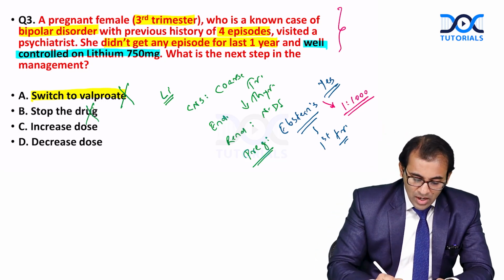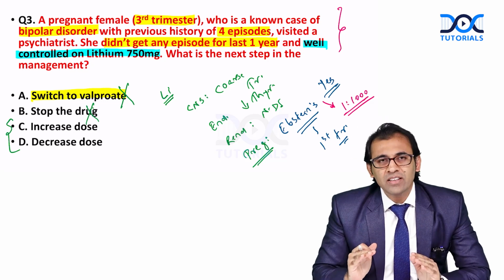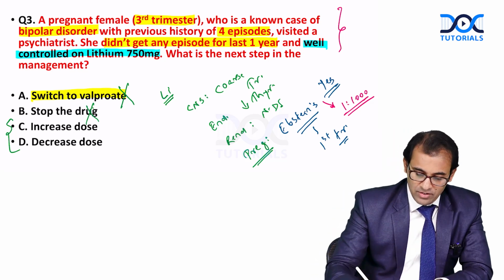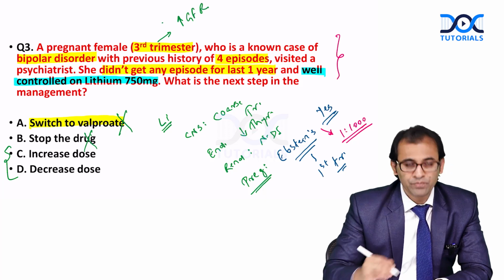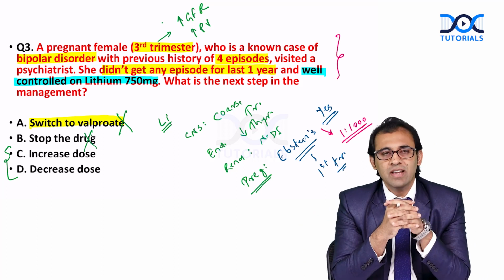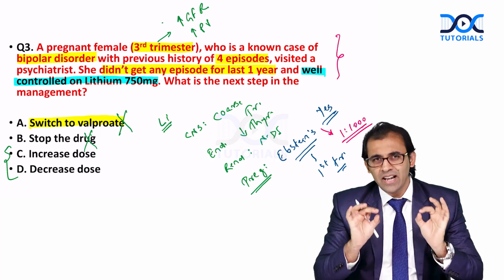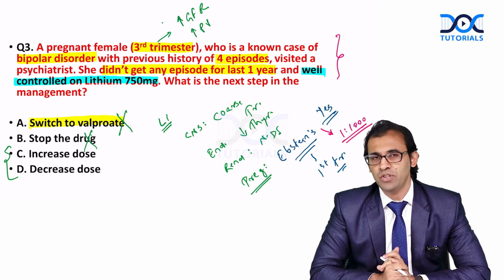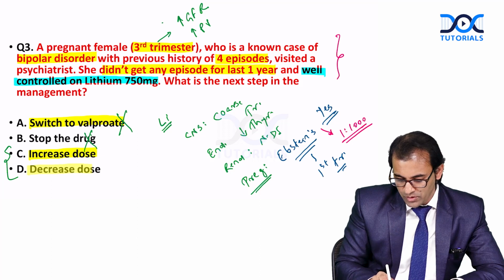So now, are you going to increase or decrease the dose? Remember, what are the physiological changes during the third trimester of pregnancy? There will be increased GFR and increased plasma volume. Remember here in the third trimester, now there will be what? Increased plasma concentration of lithium. All right, ideally, we should only be monitoring the case, but it is not given in the options. So we have to choose either to increase the dose or to decrease the dose.